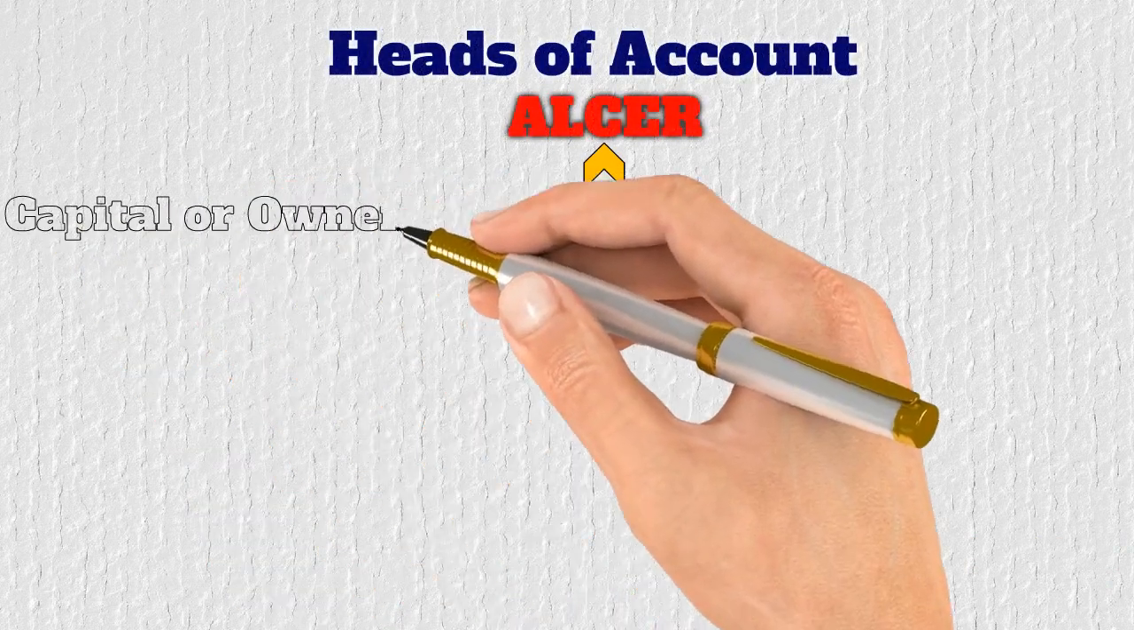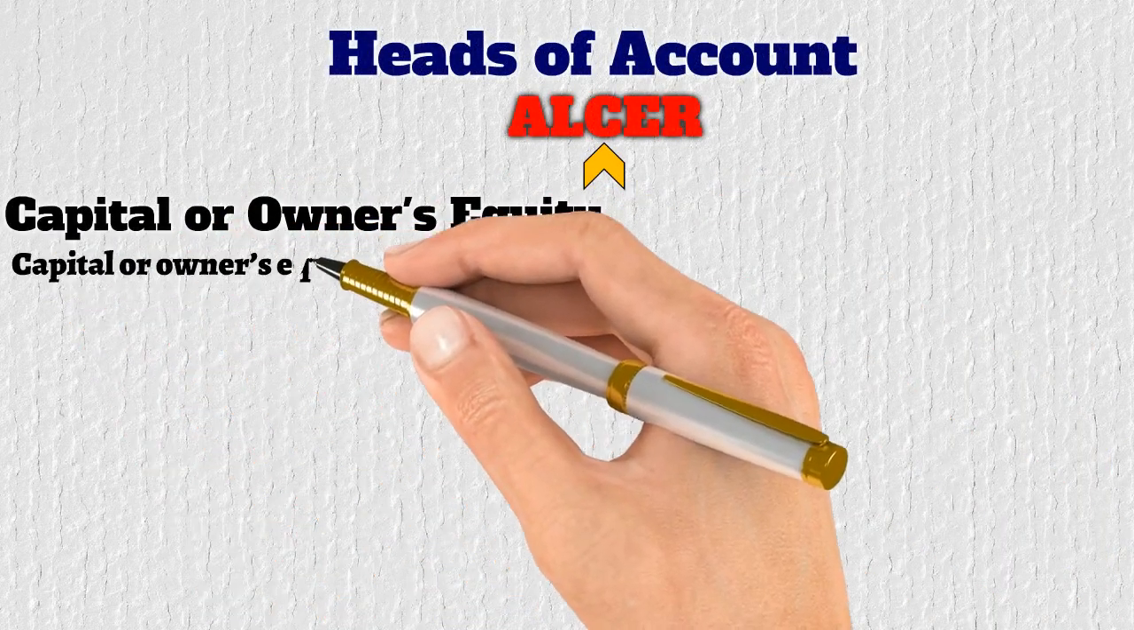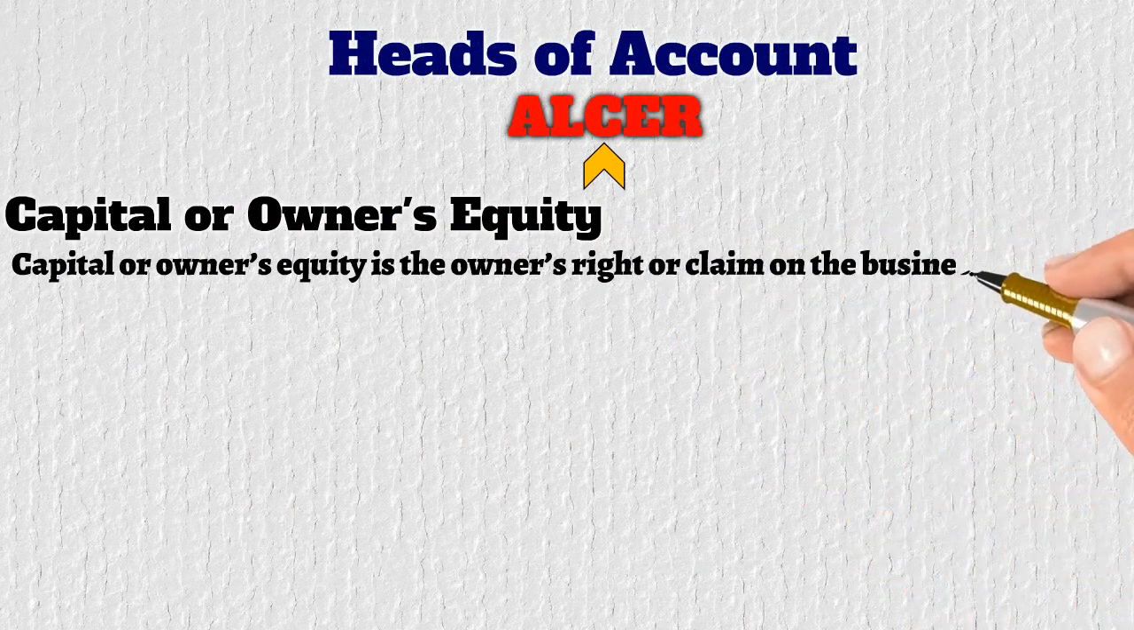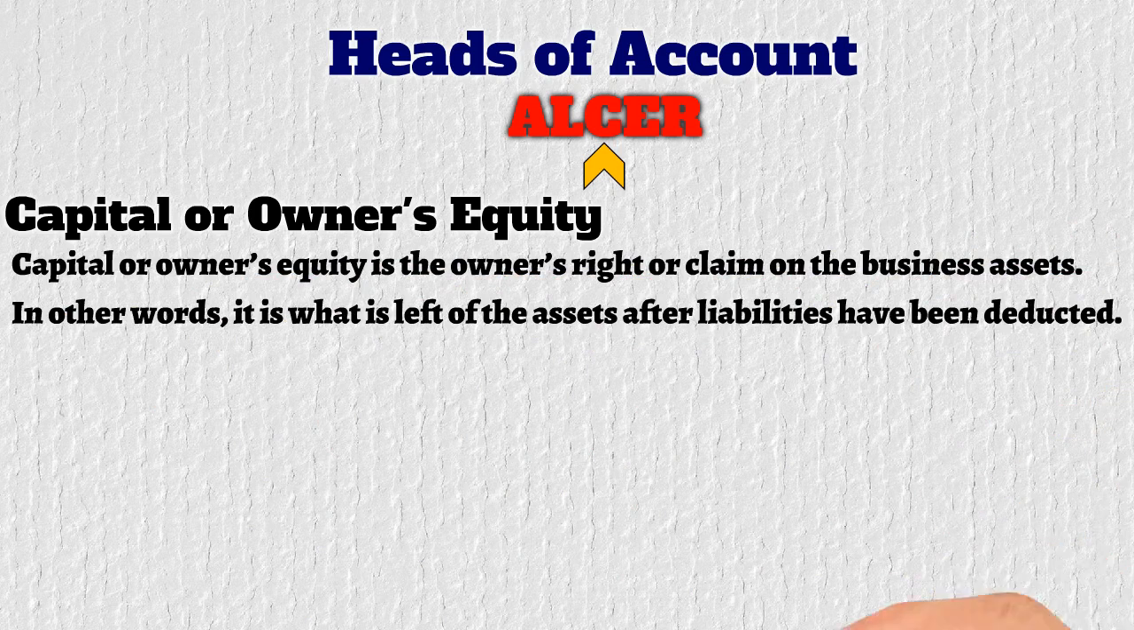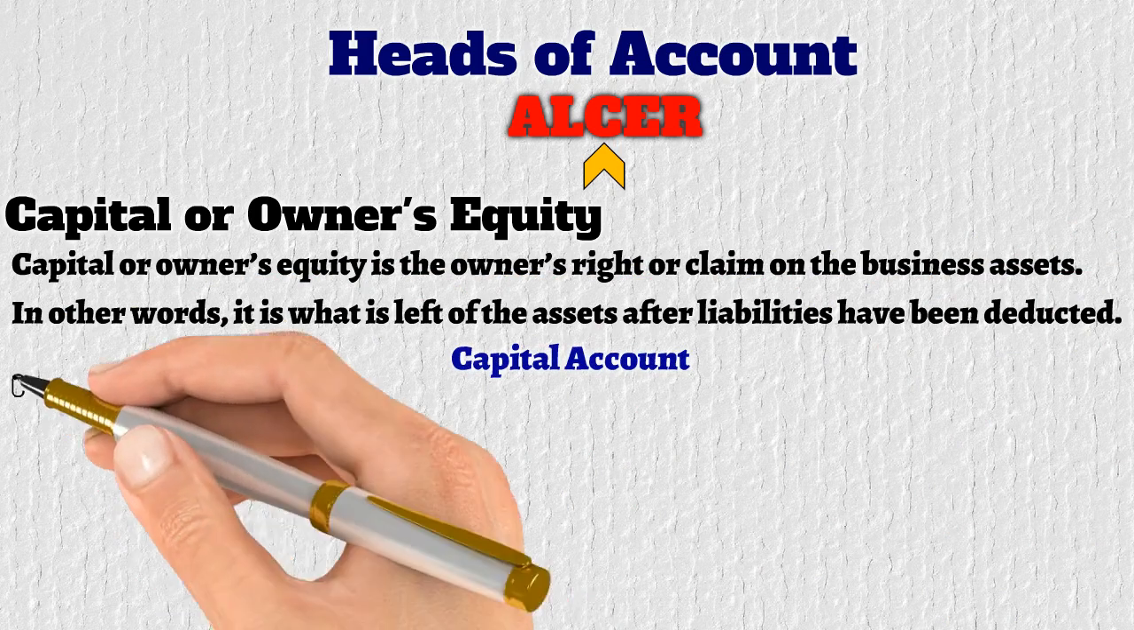The third head of account is capital or owner's equity. Capital or owner's equity is the owner's right or claim on the business. In other words, it is what is left of the assets after liability has been deducted. It includes capital account and drawing account. So what does a capital account mean in accounting? Capital account is the company's net worth.